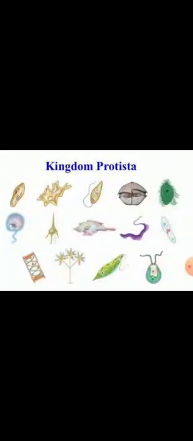But remember that some organisms of kingdom Protista are multicellular as well, made up of more than one cell. Some members of kingdom Protista also contain chlorophyll, due to which they can prepare their own food, like plants, which have chlorophyll and prepare their own food in the presence of sunlight.